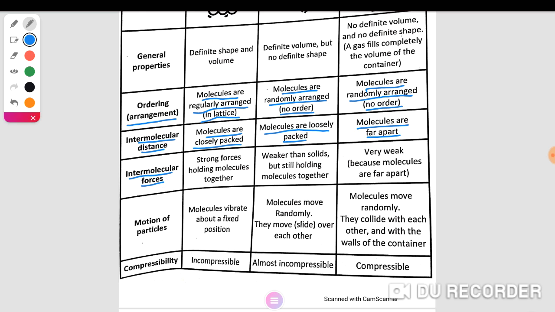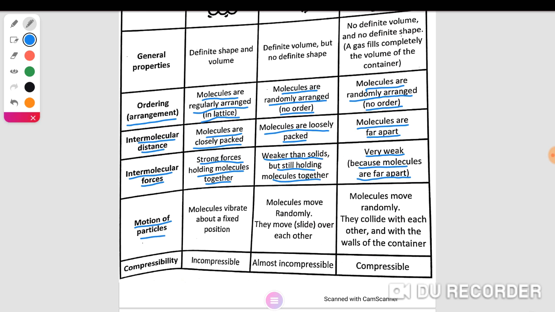Intermolecular forces. There are strong forces holding molecules together in the case of solid state. In liquid state, the forces are weaker than in solids, but still hold molecules together. In gas state, they are very weak, because molecules are far apart. There are wide spaces between molecules of the substance.